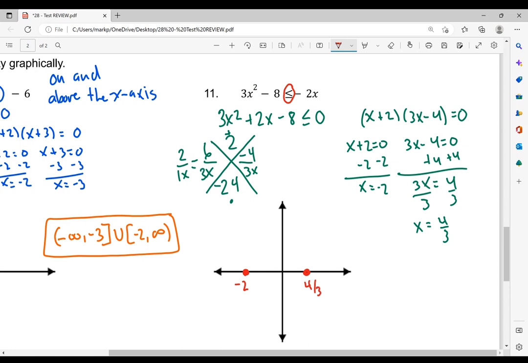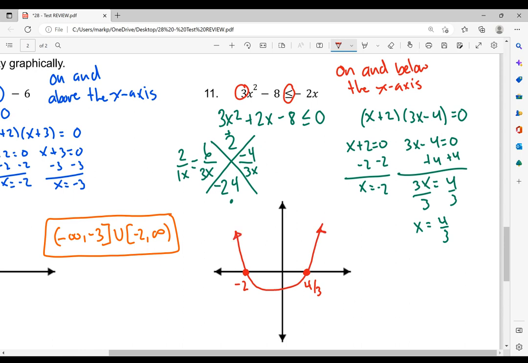Next, we're going to identify what it is. So it is less than or equal to. So that means on and below the x-axis. Okay, so we're going to create this graph and we're going to look where it's on or below the x-axis. Now, my a value, again, it's positive, so my graph is going to open up. So I'm going to rough sketch it. And that's what it looks like right there.